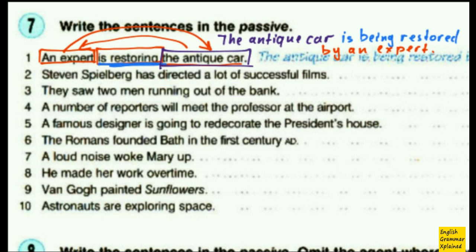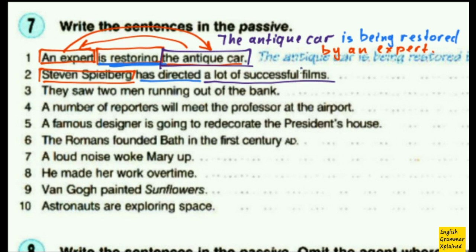Okay, number 2. Steven Spielberg has directed a lot of successful films. The same is here. Steven Spielberg is the subject. And here I have has directed, that's the main verb in present perfect. And then I have these strange words, a lot of successful films.